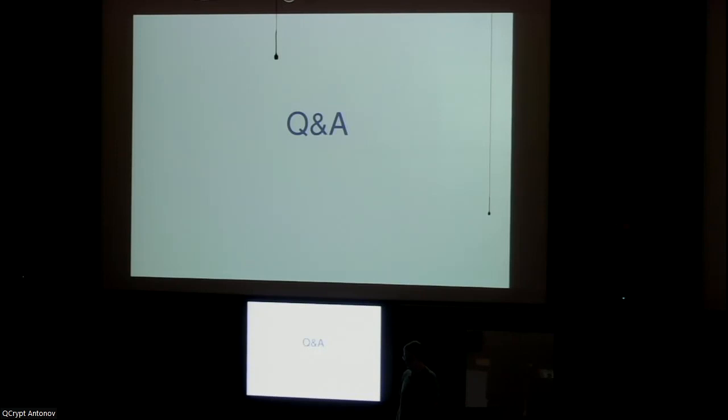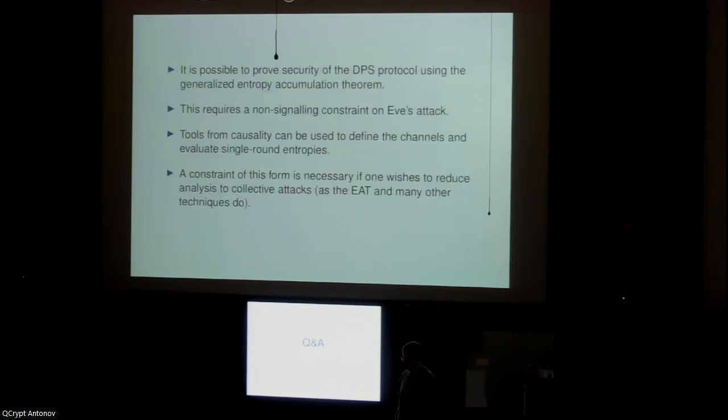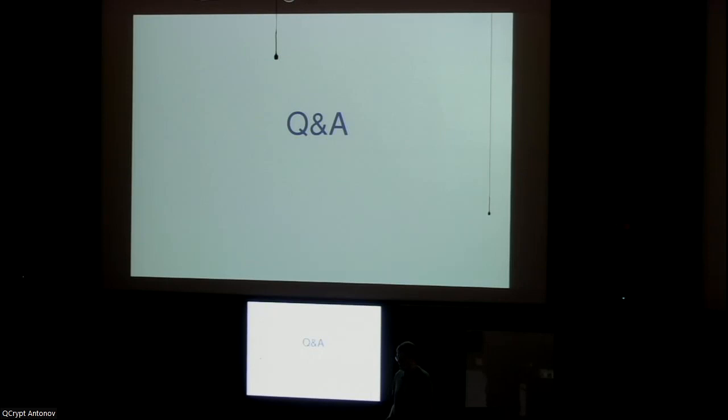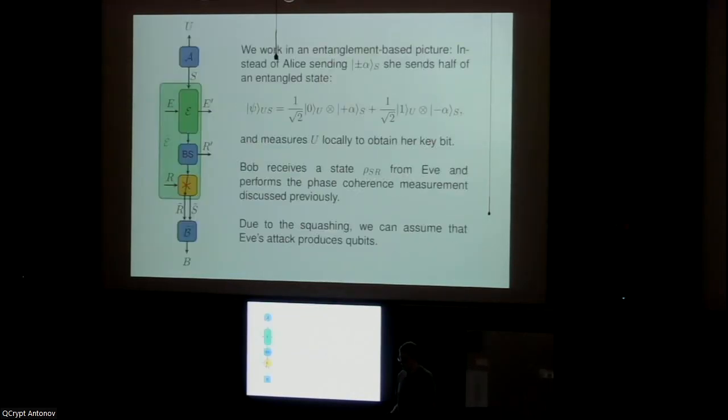Just a clarifying question. One of your slides said that you are assuming that Eve is generating a qubit and sending it along. What if Eve is actually extracting qubits out and not generating a signal? Is that type of attack included in your analysis? What do you mean with generate? Do you mean this argument here? Yes, the very last line. That we assume Eve's attack produces qubits, but what if Eve's attack actually reduces the qubits?